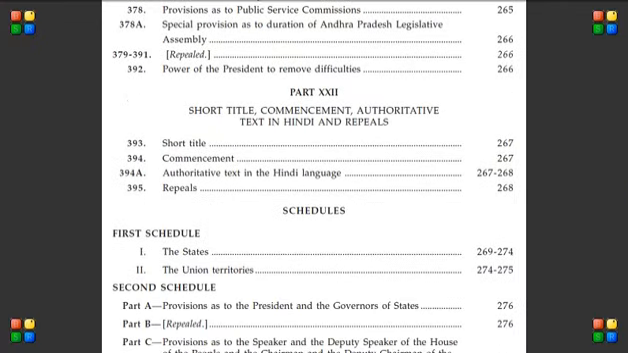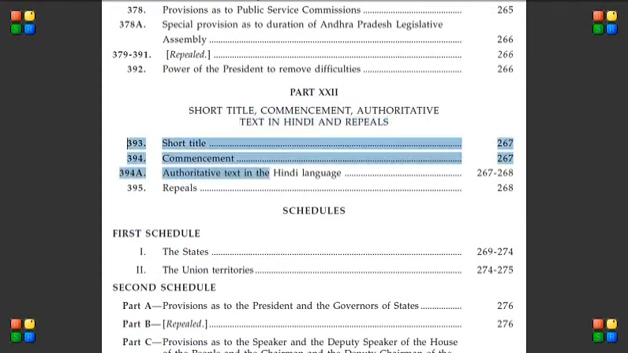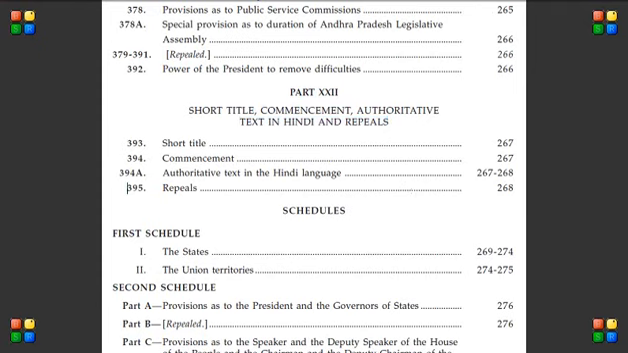Next comes Part 22. Part 22 is a very small part. It talks about the short title of the constitution, its commencement, when it is going to come into commencement, and authoritative text in Hindi, like some kind of Hindi translations. These articles talk about those. So that's it. 395 is the last article. We'll talk about schedules in our next video.